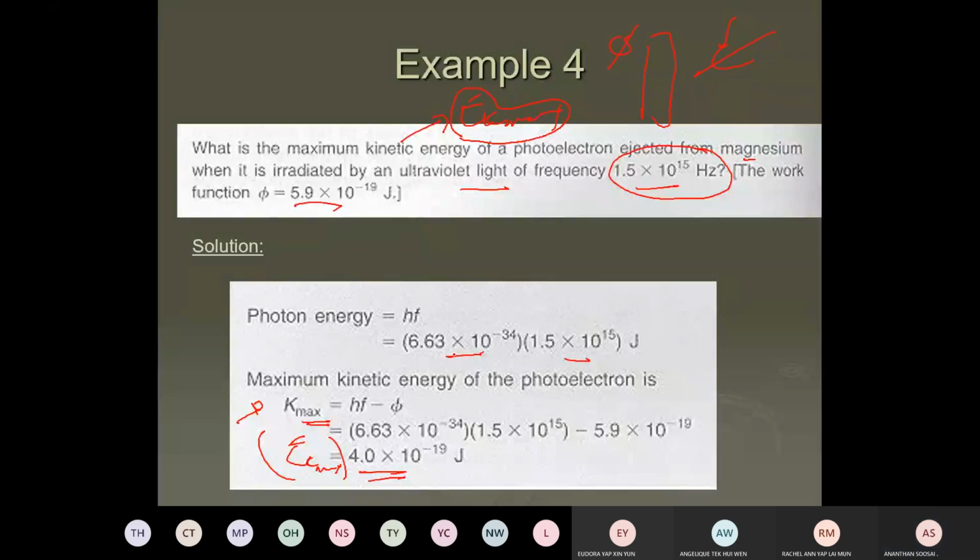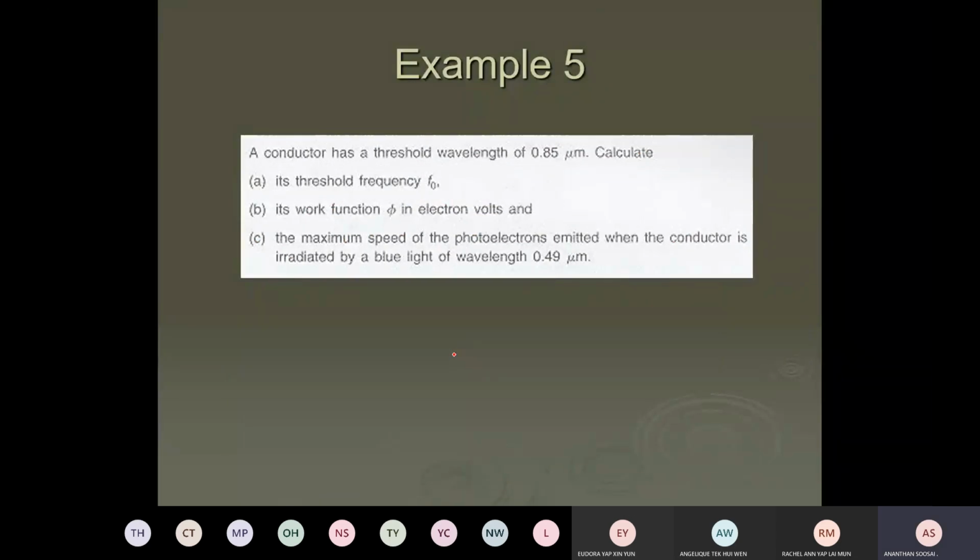Other one, your turn. Give it a try. For the first time, a photoelectric question. 1 minute for you. Okay, the conductor has a threshold frequency of this much.